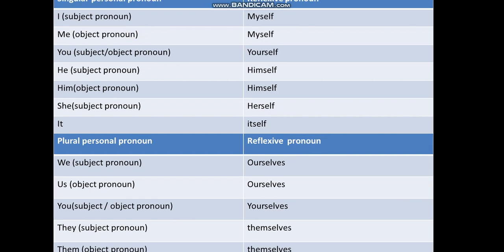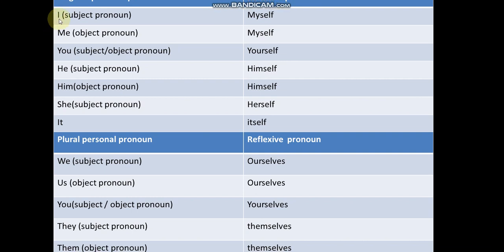Singular personal pronoun and reflexive pronoun. I, subject pronoun. Myself. Me, myself. You, yourself. He, himself. Him, himself. She, herself. It, itself. For plural personal pronoun, we, ourselves. Us, ourselves. You, yourselves. They, themselves. Them, themselves. Now we will do the another types in the next video.